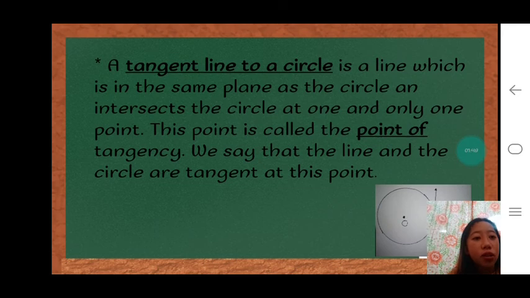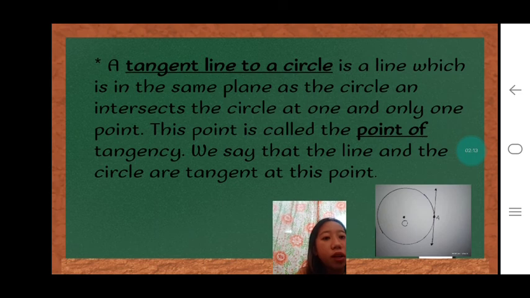A tangent line to a circle is a line which is in the same plane as the circle and intersects the circle at one and only one point. The point is called the point of tangency. We say that the line and the circle are tangent at this point. So, makita na nato sa figure. Kanang tangent line to a circle, ang iyang line is nasa kilid. Then, pareha ra siya og point, on one and only one point na siya sa kilid.